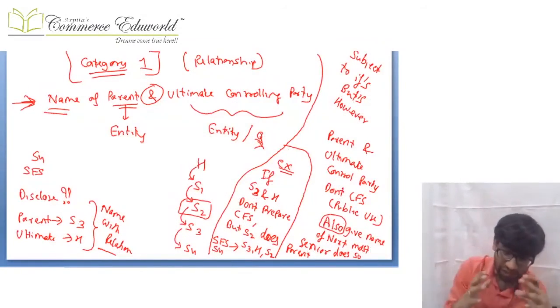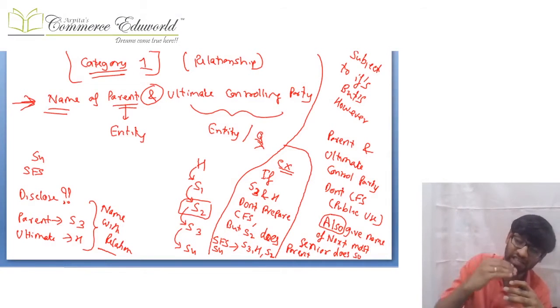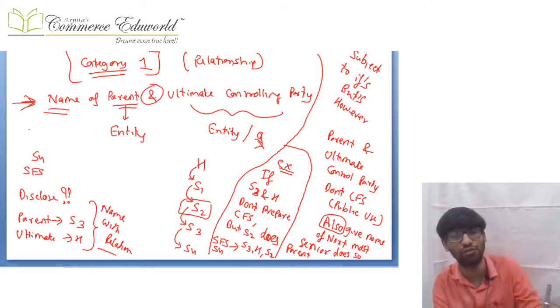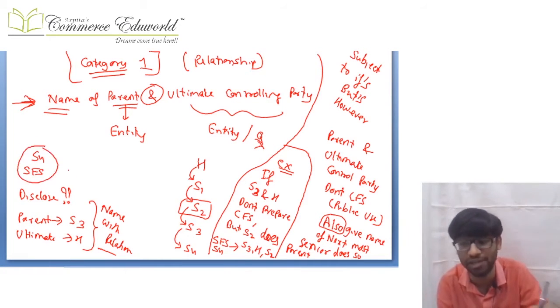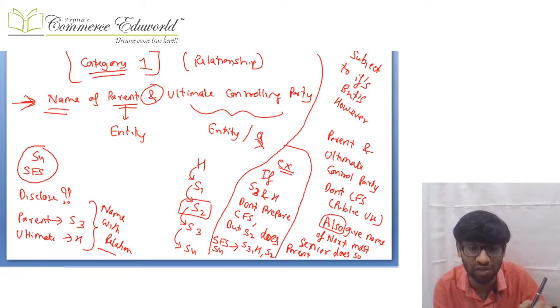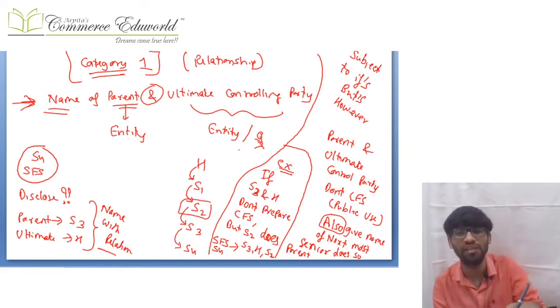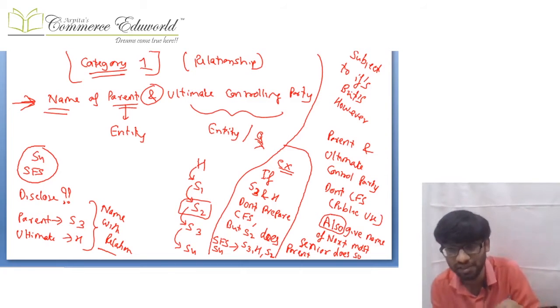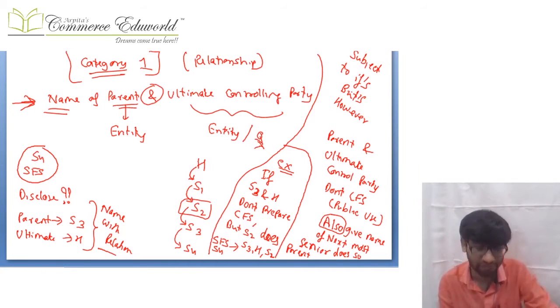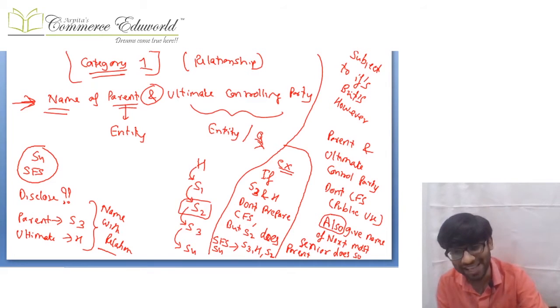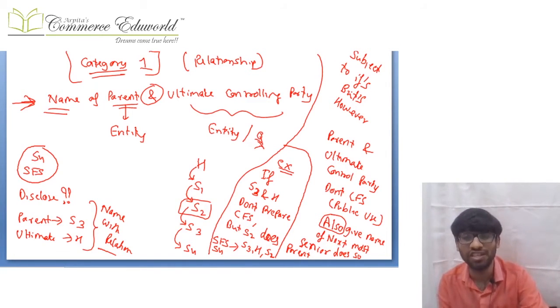Extra means always S4 is going to disclose the name of S3 and H. Over and above that, there will be an extra disclosure which will be made by S4 if we are thinking from S4 point of view. What is that extra disclosure? From S4 point of view, if the parent and the ultimate controlling party both don't make CFS which is available for public use, then S4 will also give the name of the next most senior parent which makes CFS which is available for public use.